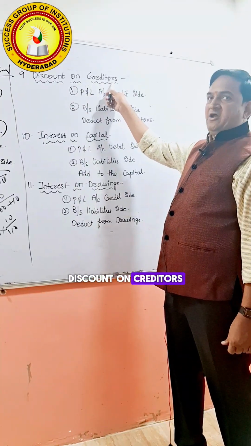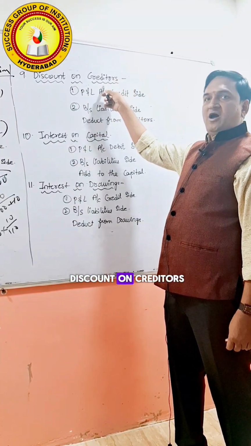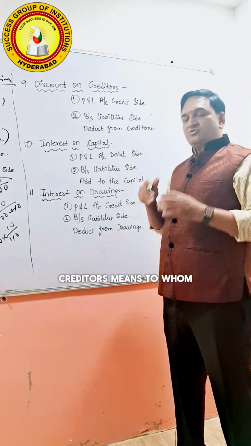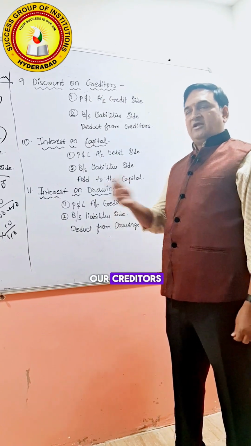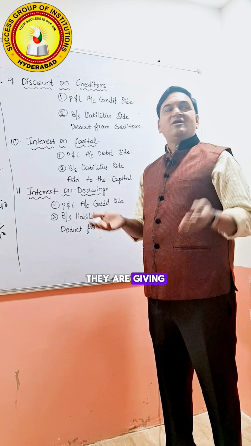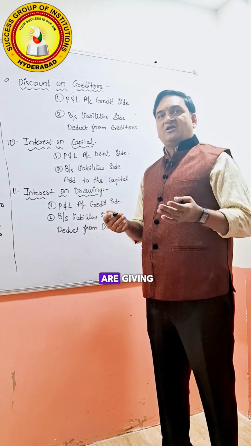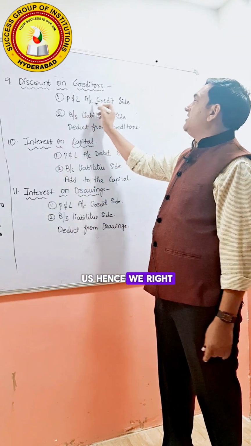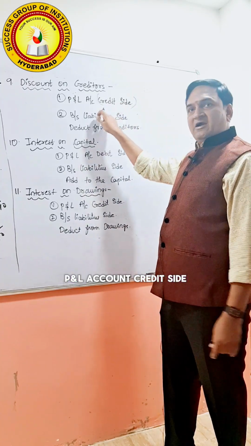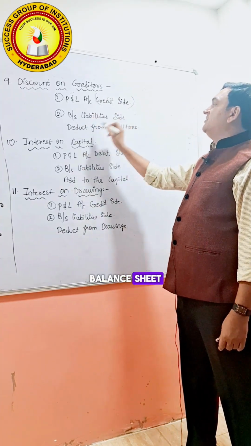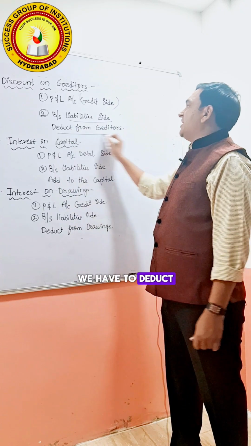Discount on creditors. The next adjustment is discount on creditors. Creditors are those to whom we need to pay money. Whatever discount they give is an income to us. Hence we write it on the P&L account credit side. In the balance sheet liability side, you have to deduct it from the creditors.